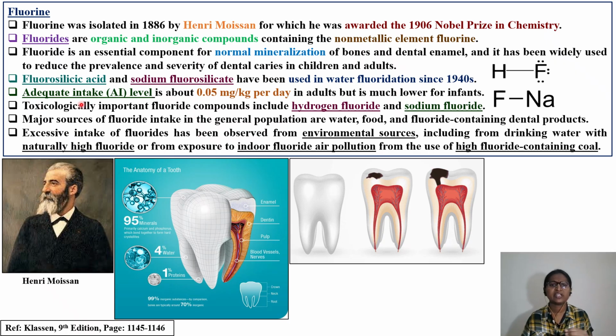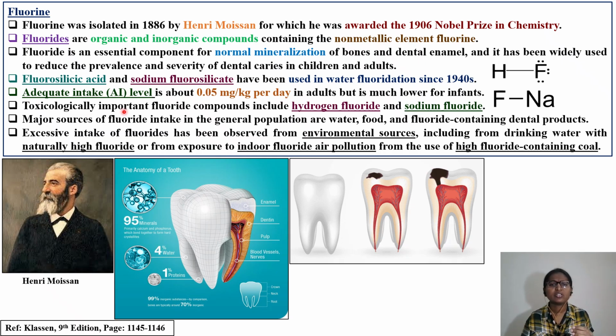Next one is adequate intake. This is again important. I have previously discussed this in my previous video also. Try to read about HBELs, that is, health based exposure limits. In that also, particularly coming to metals, if they are essential metals, then you need to have some adequate intake in the form of diet. So for fluorine or fluoride, whatever you say, the adequate intake is 0.05 mg per kg per day in the case of adults. That too you have to see: if it is a 50 kg adult, you multiply 0.05 by 50 kg, or a 60 kg adult, like that. But in the case of infants, this is much lower. It might be 0.04 or 0.03, like that.